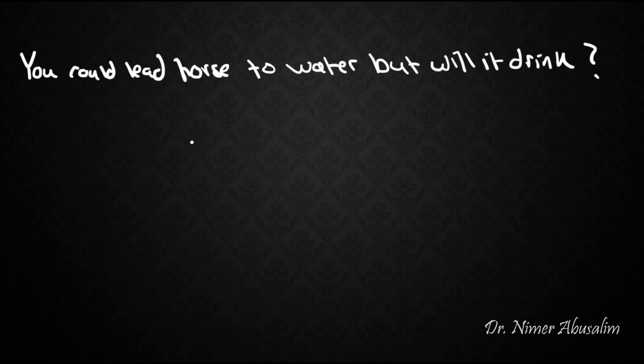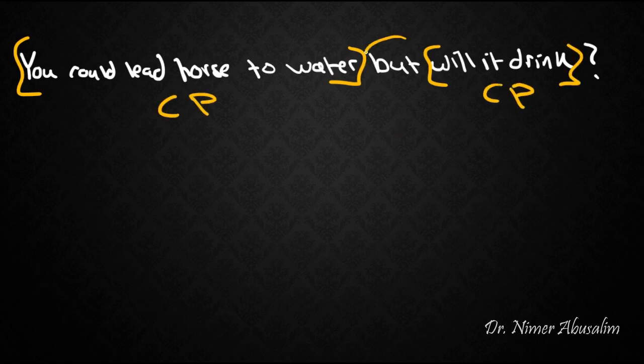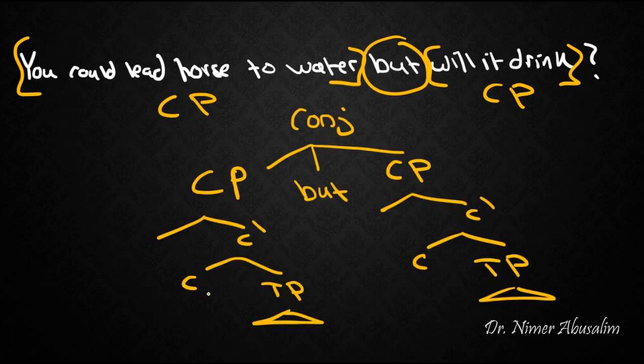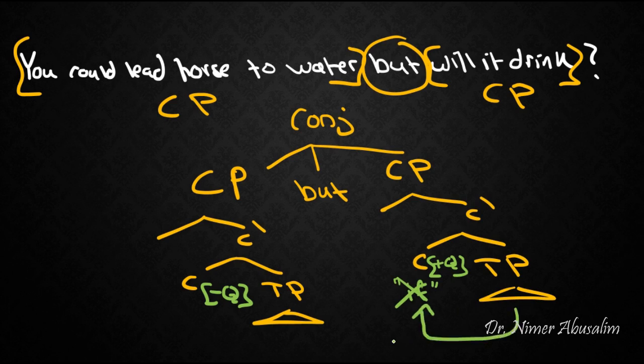So in this sentence now we know exactly what's going on. We know that we have two clauses, like so, and that both of them are CPs, which are conjoined together. We know that the first clause is not a question, so it is minus Q. Therefore, it doesn't need a question particle and it doesn't need subject auxiliary inversion. We know that the second one is plus Q. It is a question. Therefore, either we have a question particle like Irish or in English if, and if this doesn't exist, we will have to perform subject auxiliary inversion. In this case it is will.